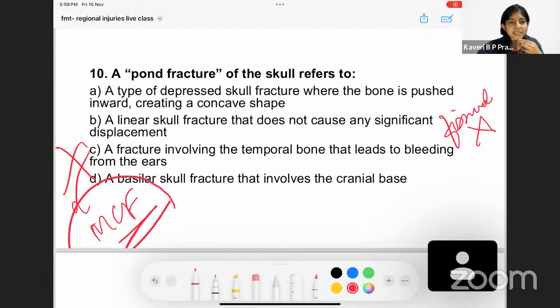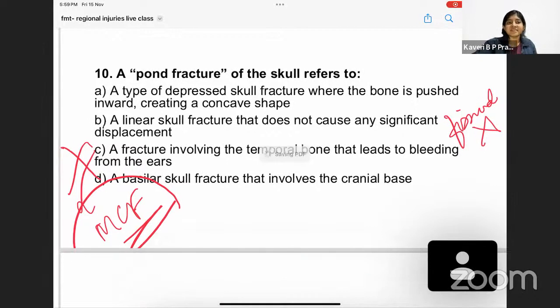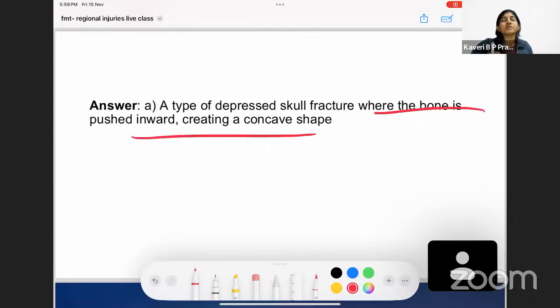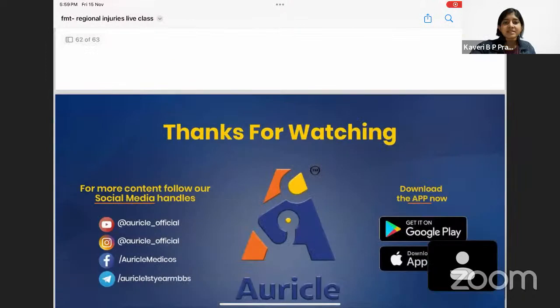Coming to option D, a basilar skull fracture that involves the cranial base of the skull. No, that is not. That could be a hinge fracture, or a fracture around the foramen magnum, but that is not the pond fracture. So the right answer for the pond fracture is option A, a type of depressed skull fracture where the bone is very plastic, which is why it looks like a pond fracture. Got it? So these are the various questions that we had to discuss in this chapter.